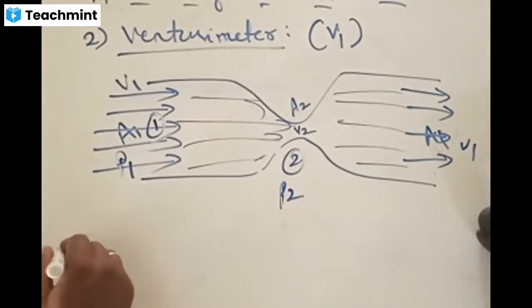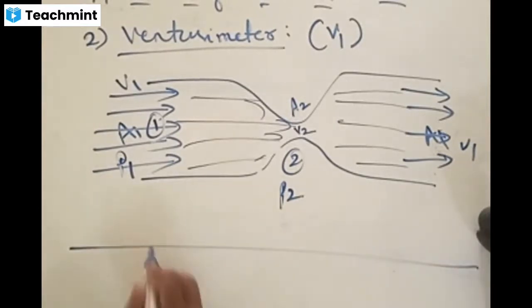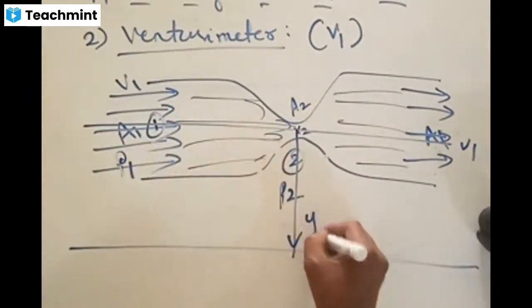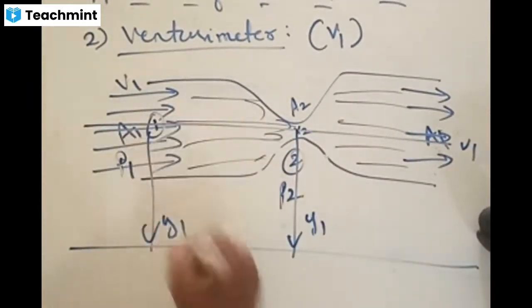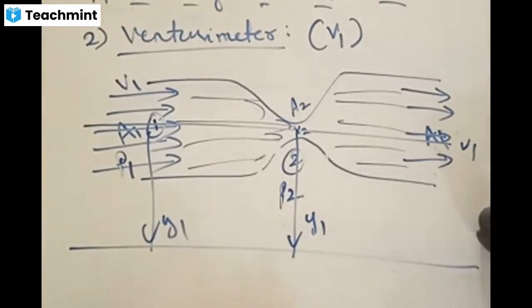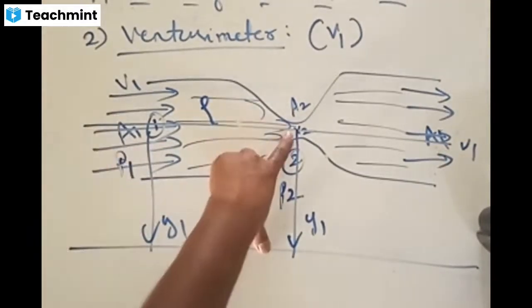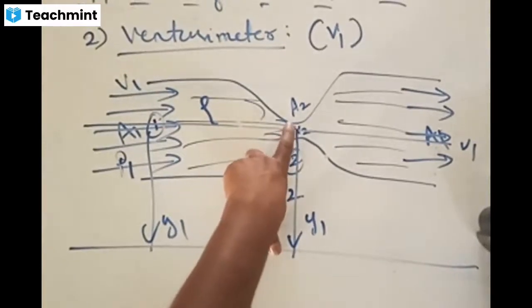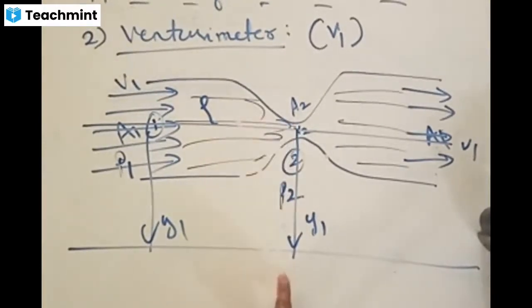And from the surface of the earth, the center of this tube would be at the same height, Y1 and Y1. When you're immersing it in a reservoir, let this fluid have a density rho and velocity V1. Again, the fluid has density rho and velocity V2. At what height is the fluid from the surface of the earth?